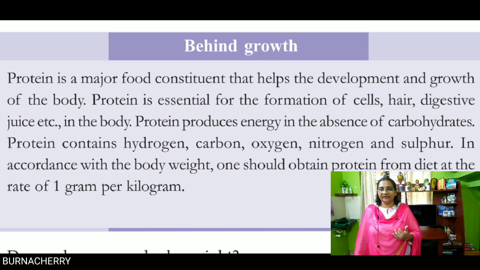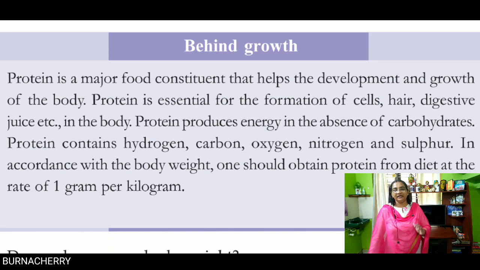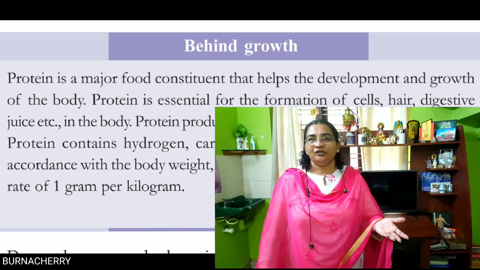We have learned about cells, isn't it? Our body is made up of cells. So the formation of cells, the formation of hair, and the digestive juices. What are digestive juices? Inside our body, we have different digestive juices which helps in the digestion of our food. So to form all these things inside the body, protein is very essential, and it also produces energy in the absence of carbohydrate. So suppose you are not able to eat rice, if you eat egg or meat or fish more, then you will get more energy what the carbohydrate is giving us.